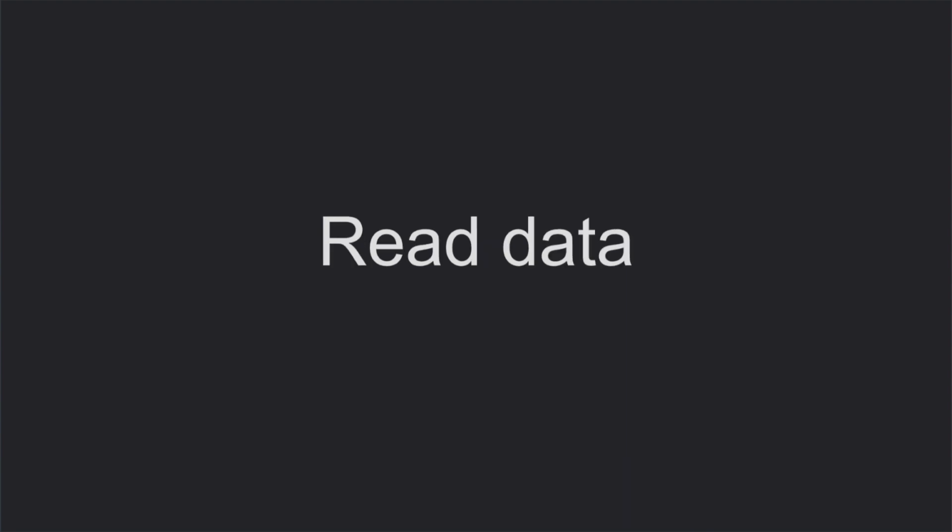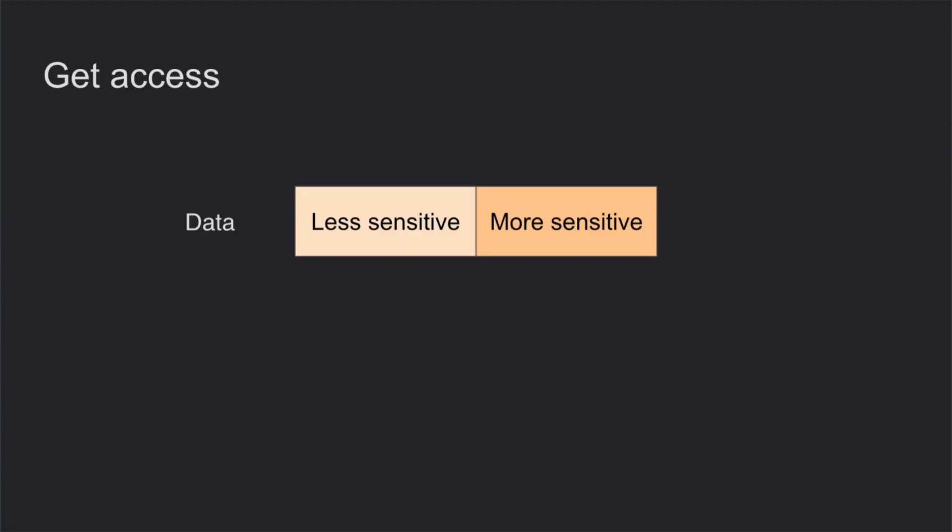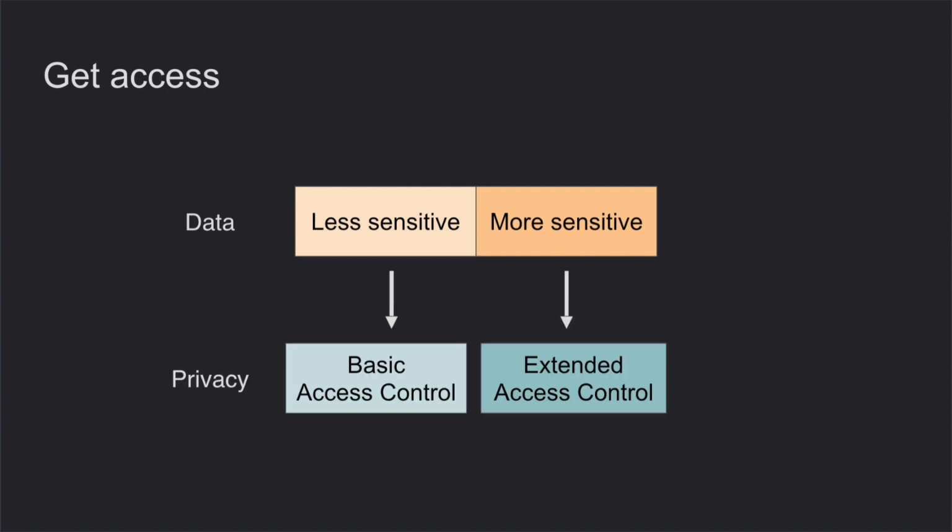And the main use case we want to perform is reading data from the cards, but before we start to read the data from the card, we need to get access for reading the data. All the data on the card is obviously sensitive because it's personal data, but some data could be considered less sensitive, for example, document number, name, date of birth, and so on. And some other data could be considered more sensitive, for example, fingerprints. And to get access to both data types, we need to provide different access control for each.